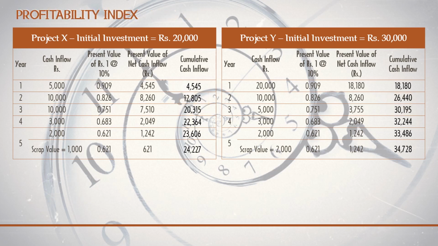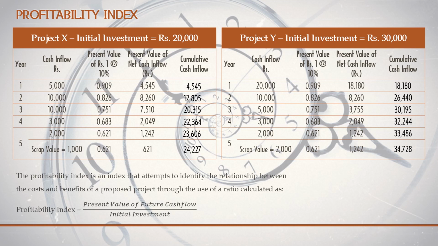And the last method we are going to see in today's video is profitability index. Again, I have taken the same problem to explain the profitability index. So we have project X, project Y, and all the calculation is over. So here, what is profitability? The profitability index is an index that attempts to identify the relationship between the cost and benefit of a proposed project through the use of ratios, calculated as present value of future cash flow divided by initial investment.